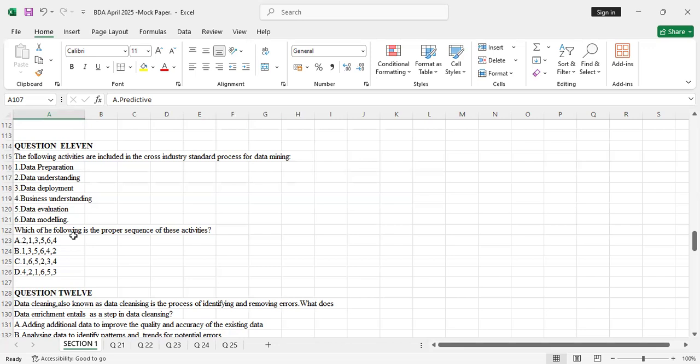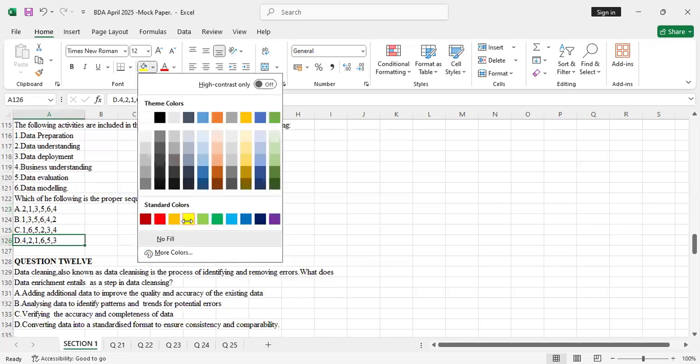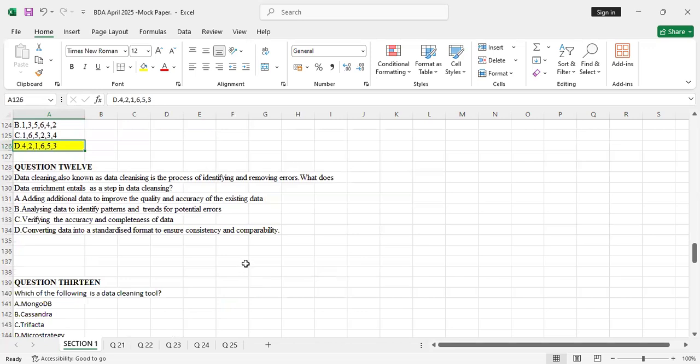After data preparation, we have data modeling. After you model the data, then you evaluate it. Then finally, it's the deployment. So the correct answer here will be D.